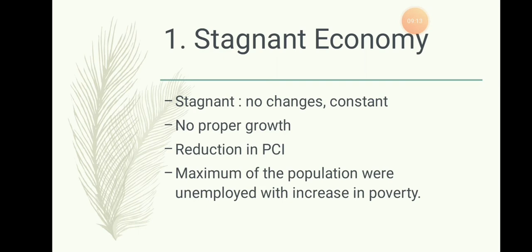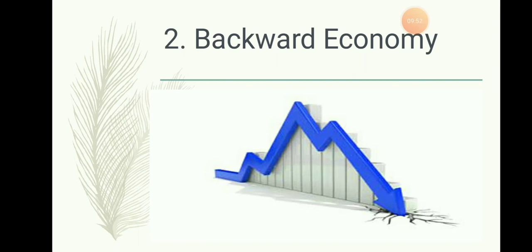There was no proper development in the economy. So when there is no development in the economy, automatically the standard of living will go down. Maximum people were unemployed. As we all know, in India there is a rapid increase in the population. So when there is an increase in the population and no proper employment opportunities, the poverty level started increasing. By this, the stagnant economy gave a major drawback to India on the eve of independence. And the next one is the backward economy.